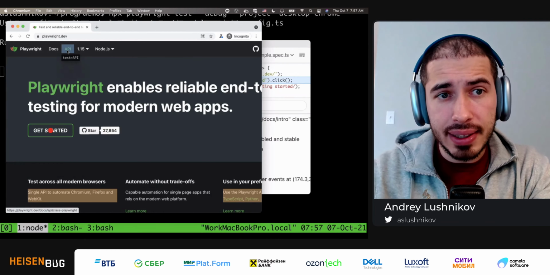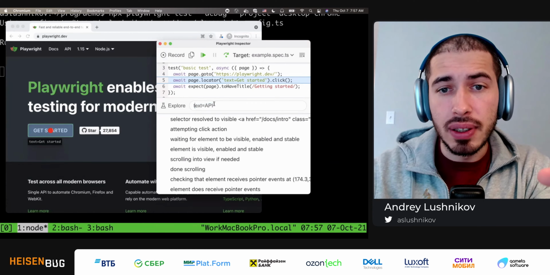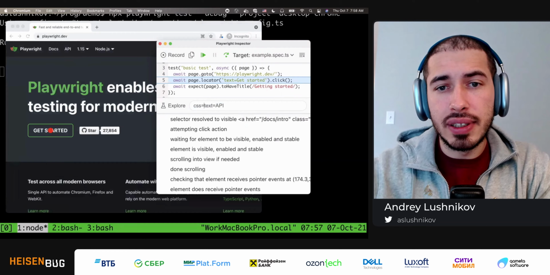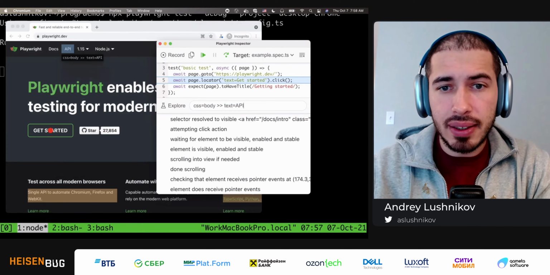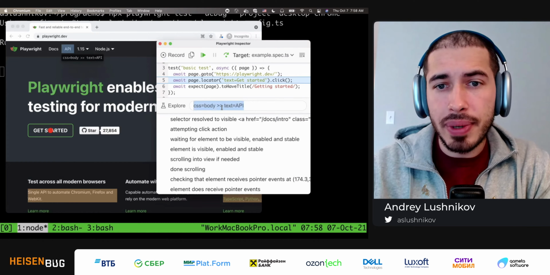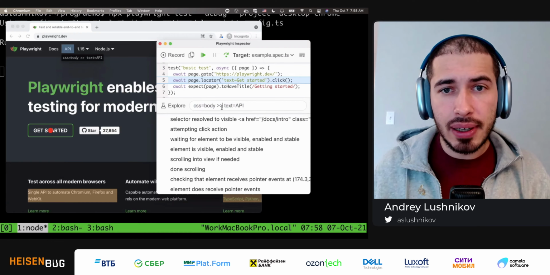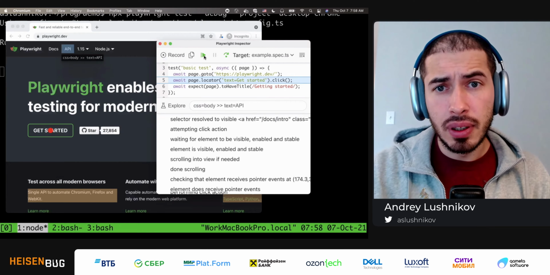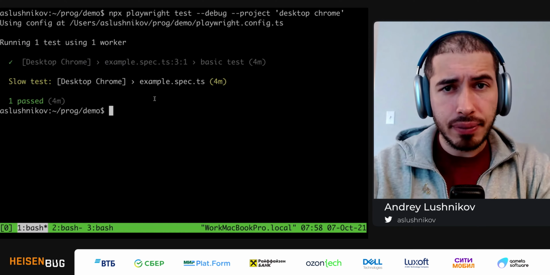Now I can click on this element, and this selector actually got pasted into this input field, so I can further refine it. I can say css=body, whatever. I can play with it. I can make it better. I can copy it and paste it into my editor. And this is Selector Playground, and this was the Playwright Inspector. So I will just resume the execution so that it concludes.